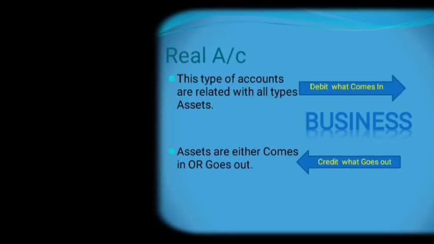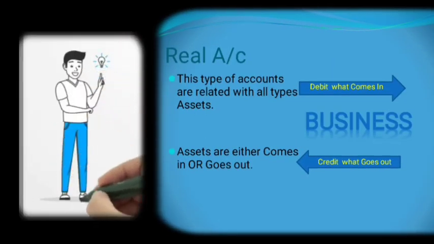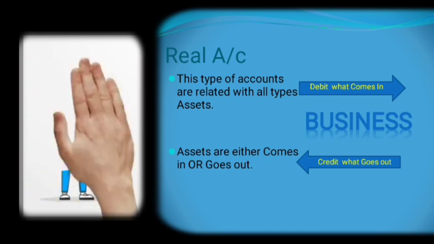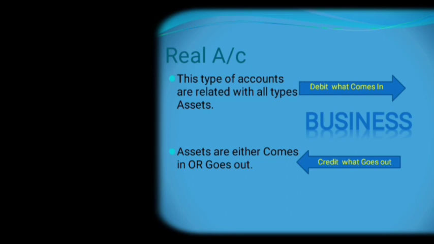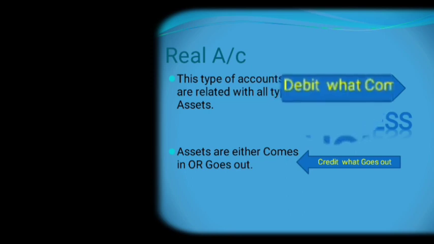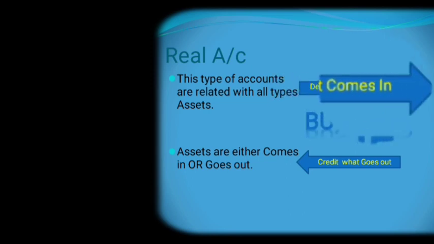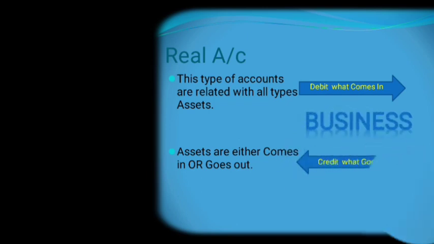Next is real account. This type of account is related to all assets, tangible as well as intangible, which we discussed in our last video. And the rule for real account is debit what comes in, credit what goes out.